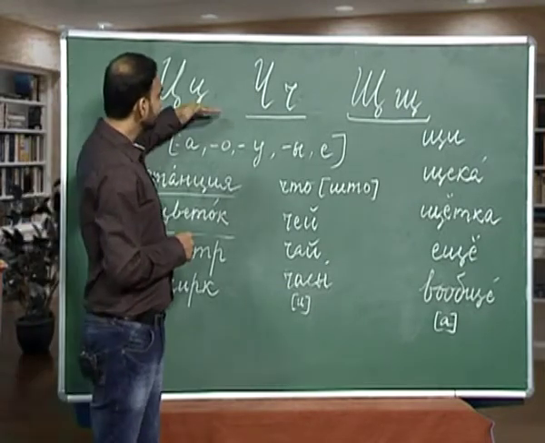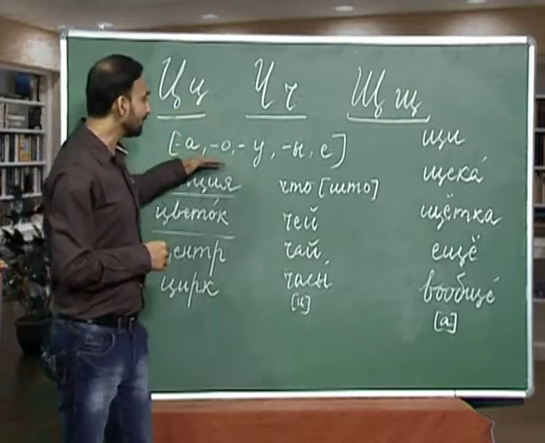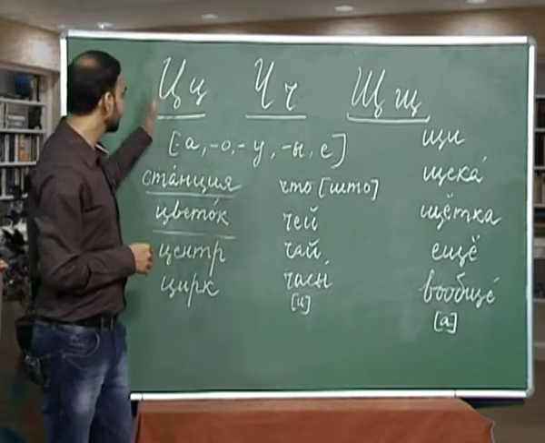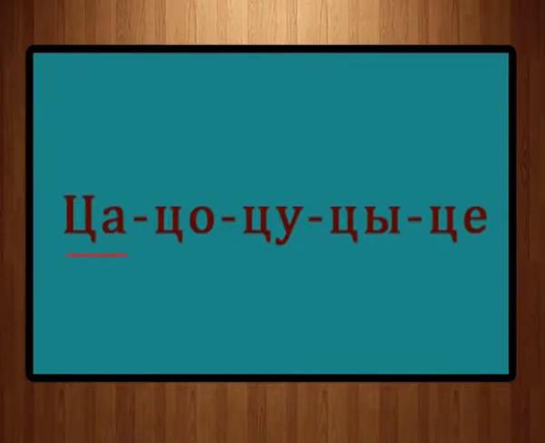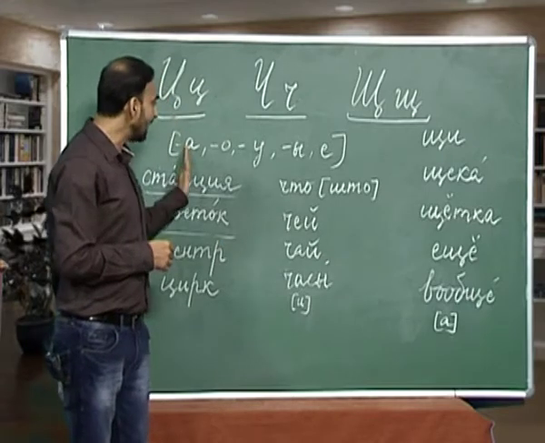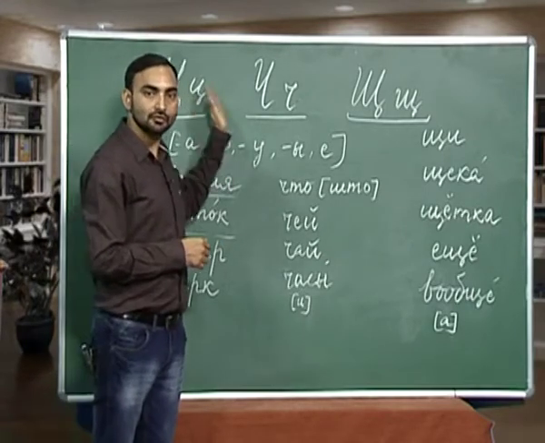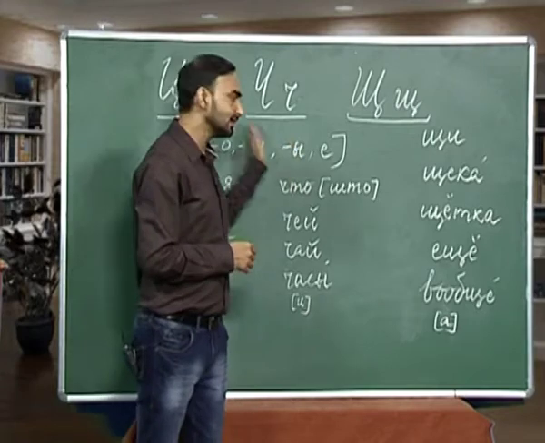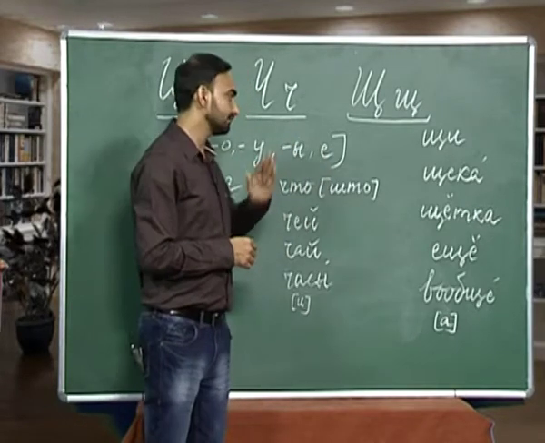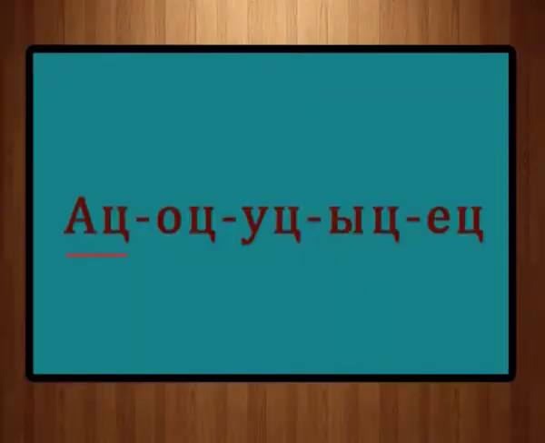Let us practice this sound with a combination of some vowels. Tsa, tso, tsu, tsi and tse. The other way around, ats, ots, uts, its and yets.